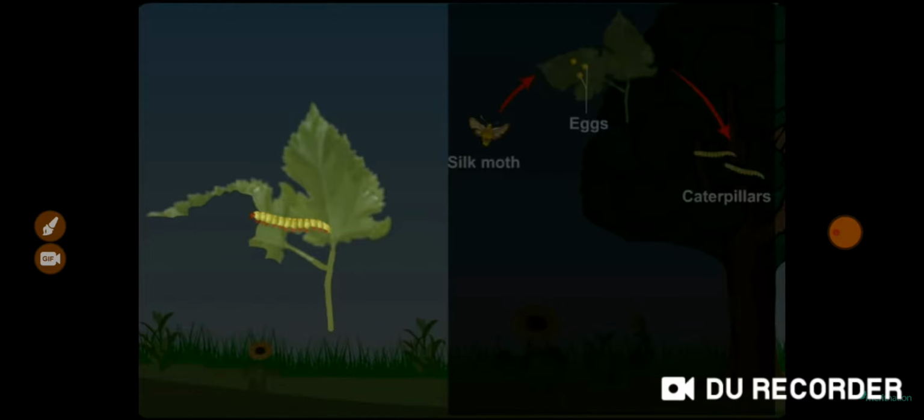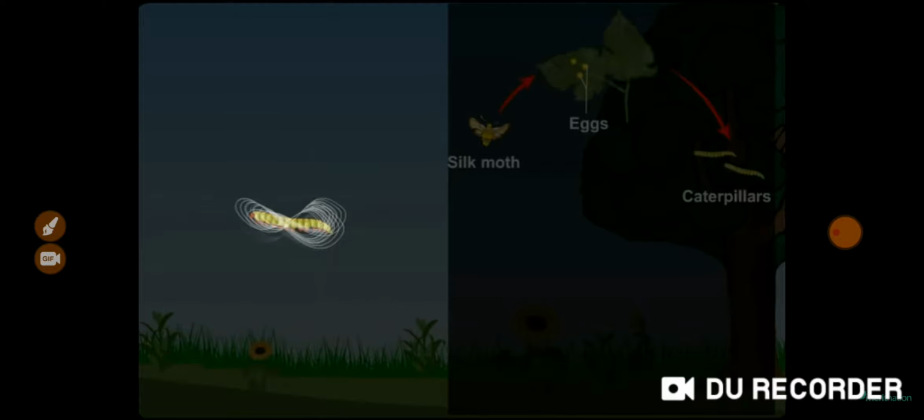When the caterpillar has grown large enough, it starts weaving a net around itself so that it can easily hold itself in that net. It now secretes a fiber made of protein, which solidifies and hardens when exposed to air for some time. This is known as the silk fiber. Caterpillars continue to spin silk fiber till they get completely covered by it.